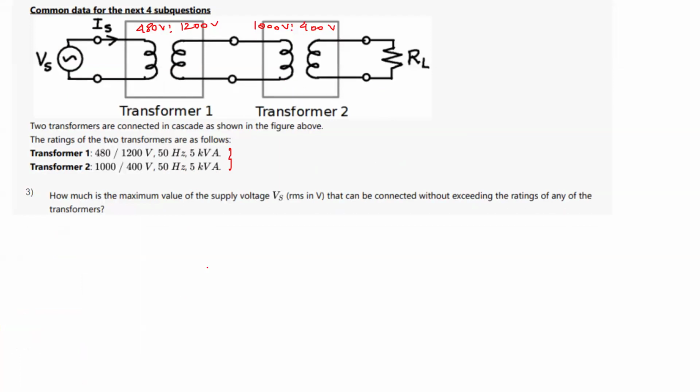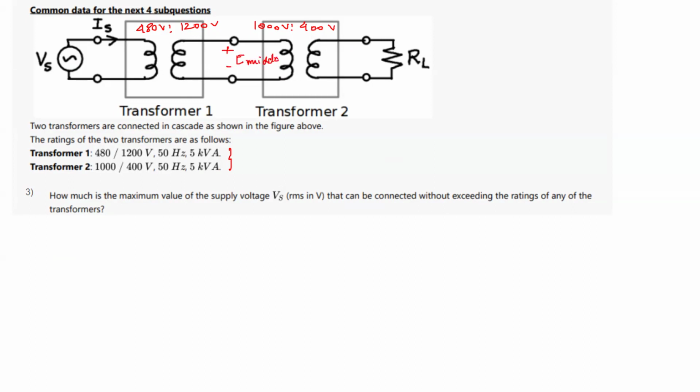Okay. So this is the case. Now these are the voltage ratings: 480 volt is to 1200 volt and 1000 volt is to 400 volt. Now we have to supply Vs in such a way that none of these voltage ratings are exceeded. So let us call the voltage between the two transformers E middle.